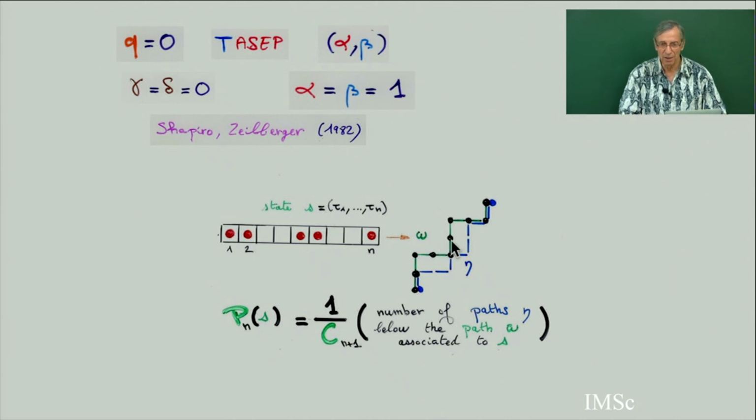And it is well known that the total number of such pairs is a Catalan number. I will explain in chapter 4 about the Catalan garden and the TASEP, everything. So just admit that the total number of pairs is a Catalan number C_{n+1}. If you want a probability, you have to divide by the Catalan number. This is a very nice historical paper. You get an interpretation of the stationary probability in terms of pairs of paths. One of the paths is fixed.